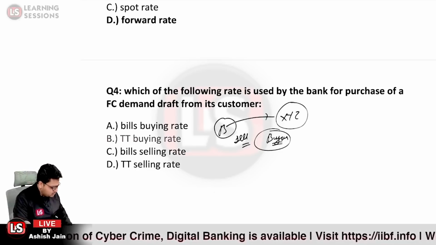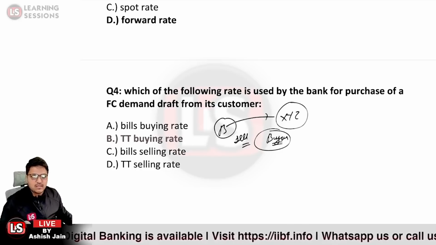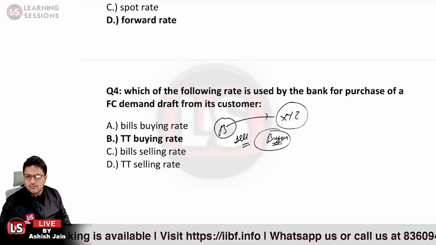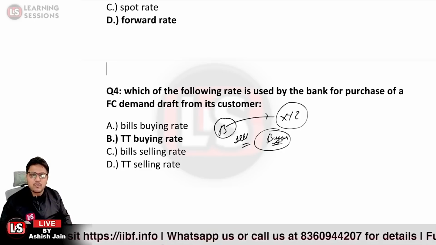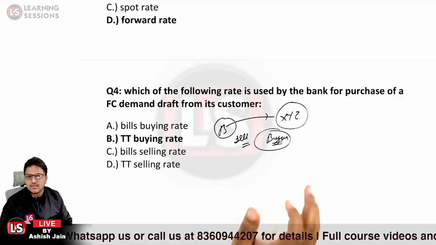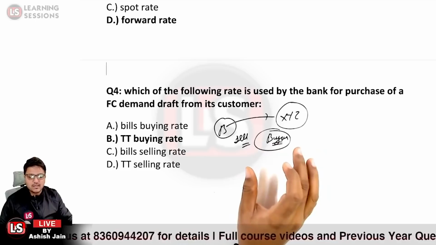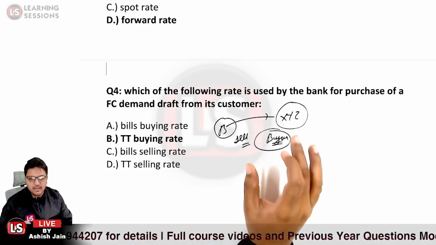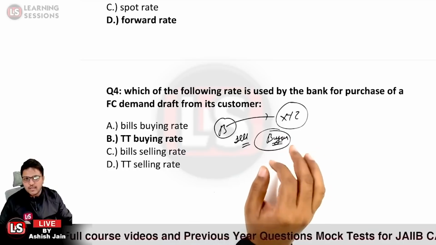Let me clarify this to you again, that whensoever the rates are to be considered, you need to look into two factors. First of all, when the settlement is going to happen and what rate shall be quoted from the bank's point of view. If you are certain of these two, definitely you can answer it correctly. If the customer visits your branch and wants to sell the demand draft to you, he wants to sell the foreign currency to you.